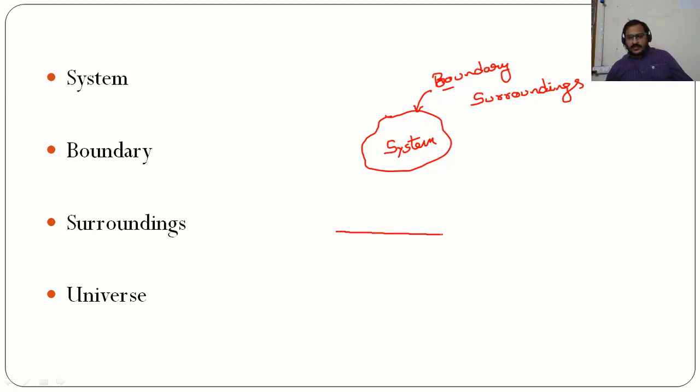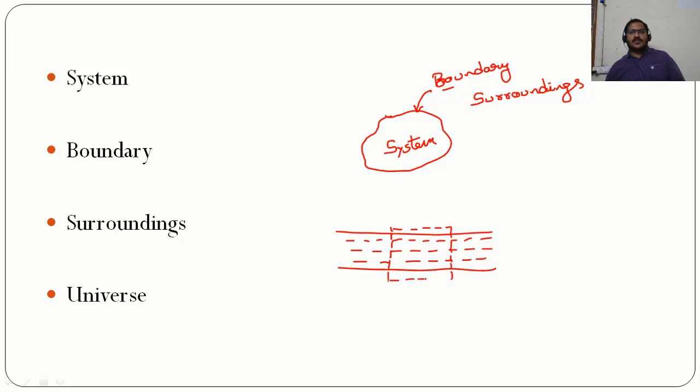Now see, sometimes we will come across imaginary boundaries. For example, let us take a very long pipe, which is having a certain amount of fluid. Now I just want to study the behavior of the fluid at a particular portion. So what we need to do is consider that definite area or space where we want to study the behavior of the fluid.